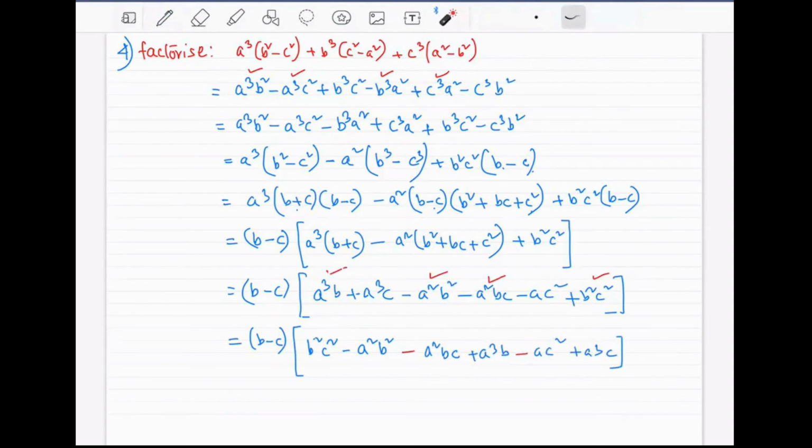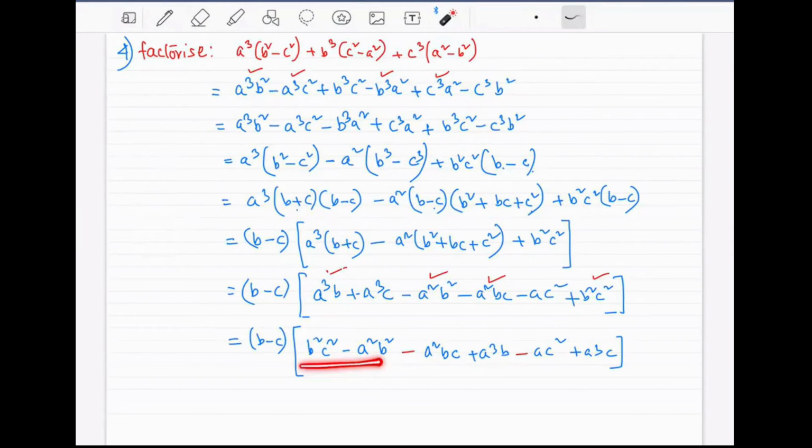Now these three groups of terms have a common similarity in them. Like in the case of these two, the b square is common. In the case of these two, there is only b in them. In the case of these two, there is no b in there. So we will take common factor in these two, and these two. Whatever can be taken out as common factor, you take it outside. All right. So this is a little bit long. This is a question that can be given 4 marks or 3 marks.